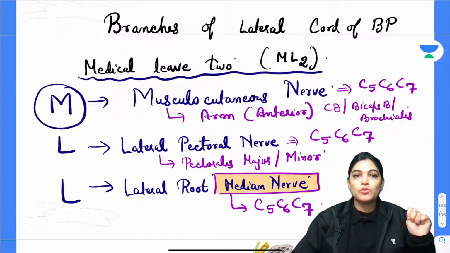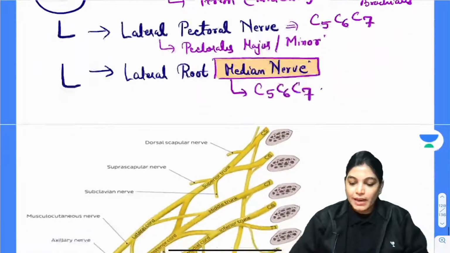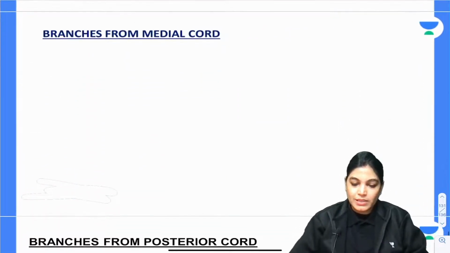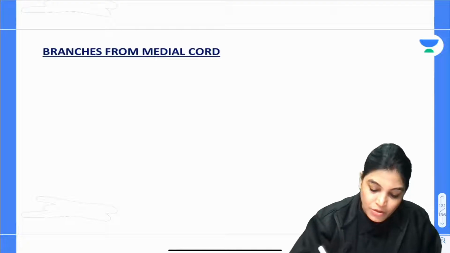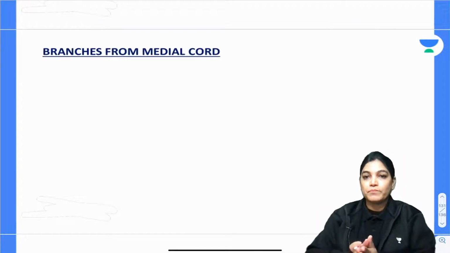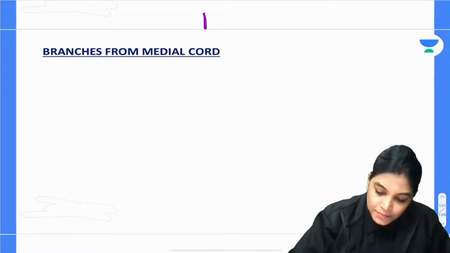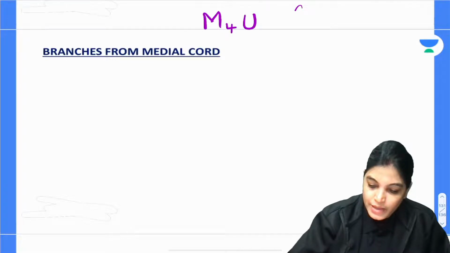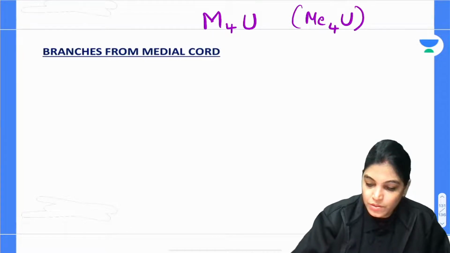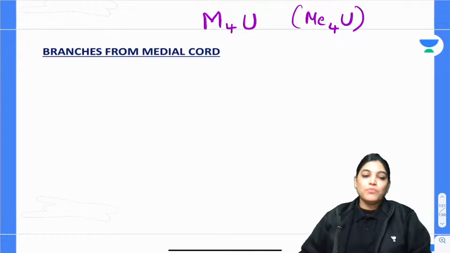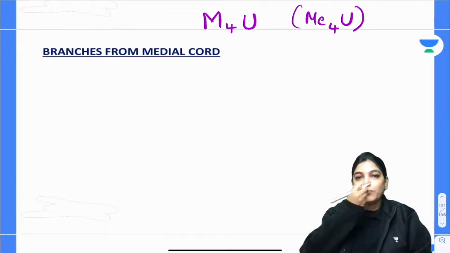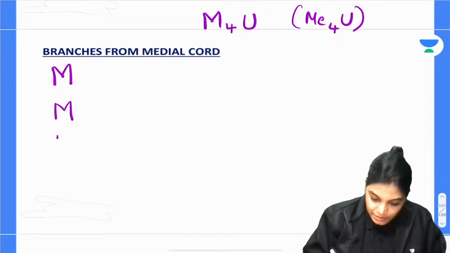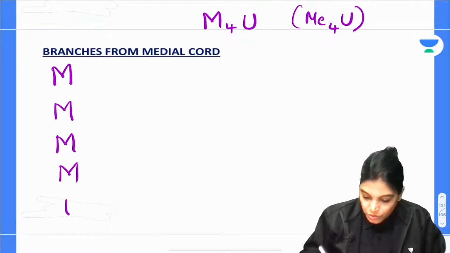So done with this. Now let's move on with the branches of lateral cord done, posterior and medial cord. Now branches of lateral cord done. Now let's see the branches of medial cord. Branches of medial cord can be memorized by the mnemonic M for you, M for you. That means in short form, me for you. Me for you. So that means 4M is there and 1 U is there.